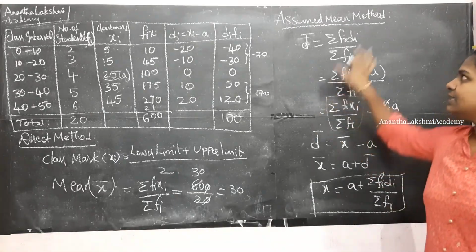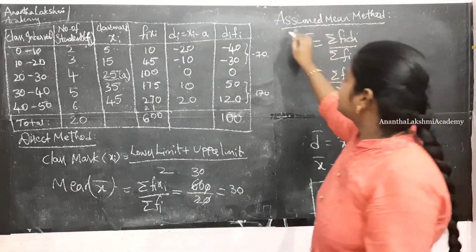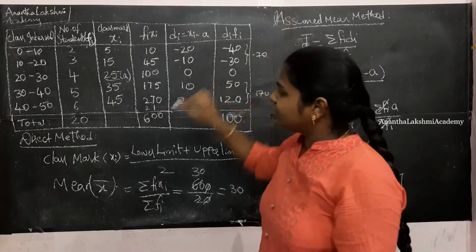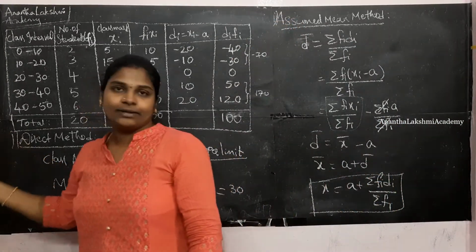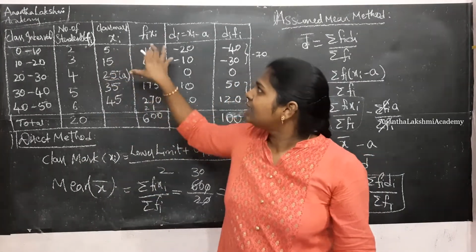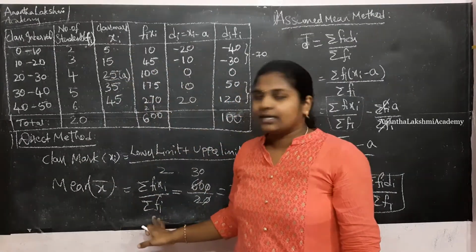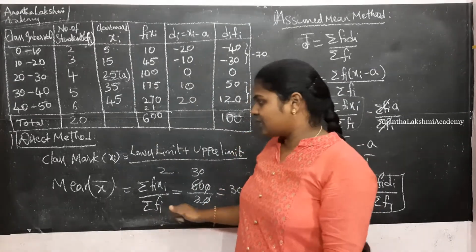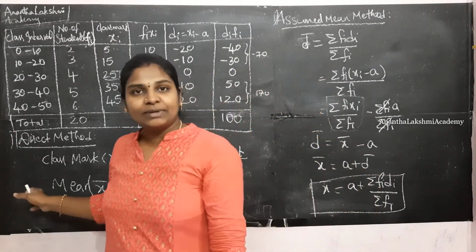Alright, this is for the assumed mean method. This is the second method through which we are going to calculate the mean. This is the first method wherein you get to know the class mark and you calculate fi xi and divide it with the sum of the frequencies. Then you get the mean. That is nothing but the direct method.